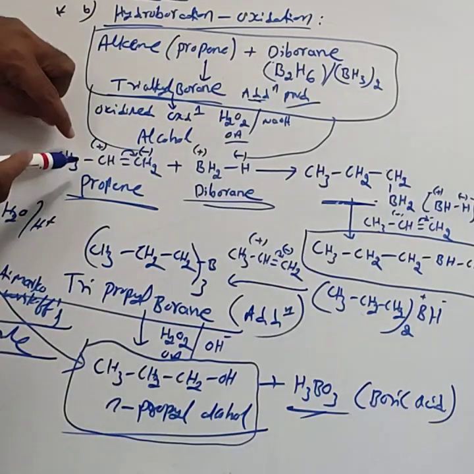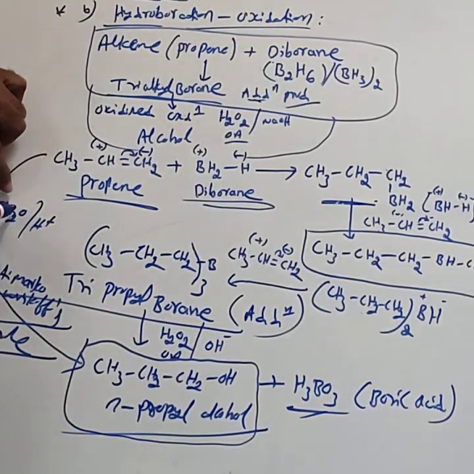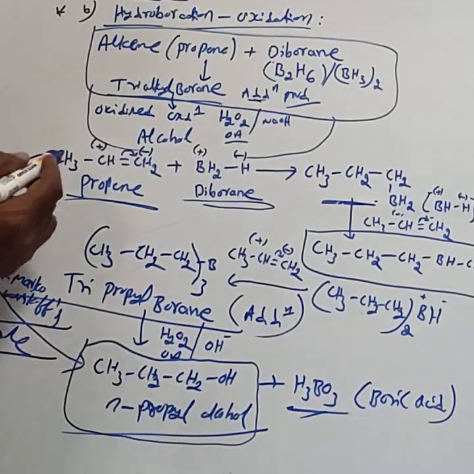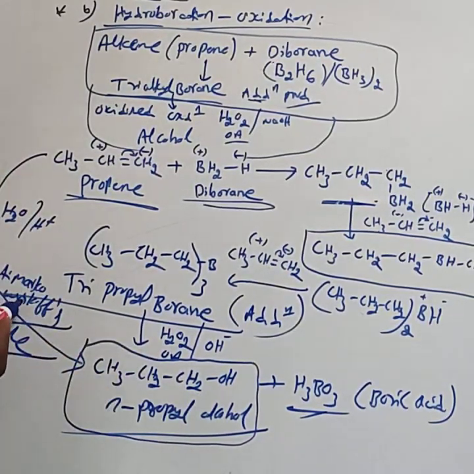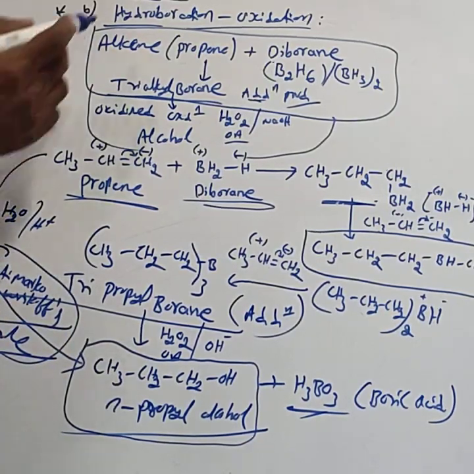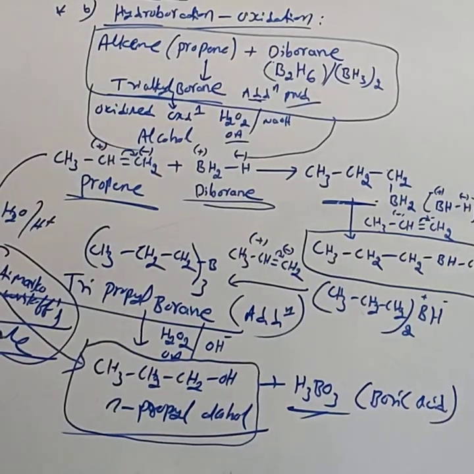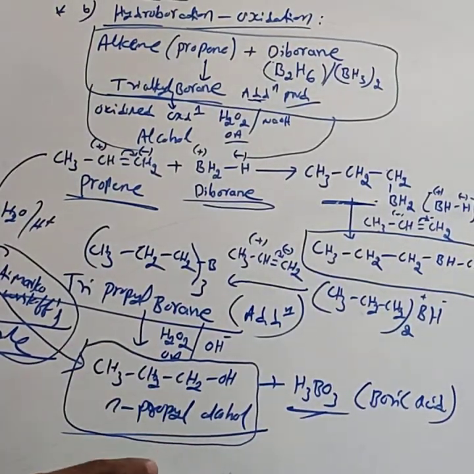It is just addition of water to propene in the presence of an acid that forms the isopropyl alcohol reaction. This reaction, if you observe the product, is according to anti-Markovnikov's rule. For competitive exams, this is an important one. Hydroboration oxidation reaction is according to anti-Markovnikov's rule. This is about the preparation of alcohols from alkenes. You have to practice this reaction. In the next class, you can study the other methods of preparation.